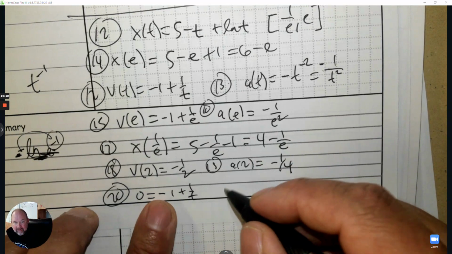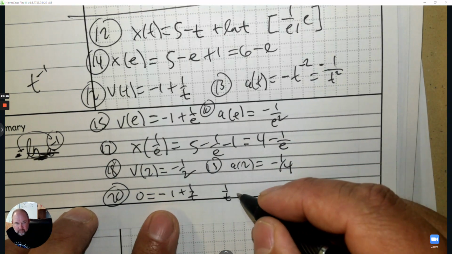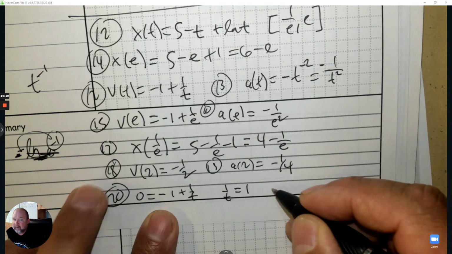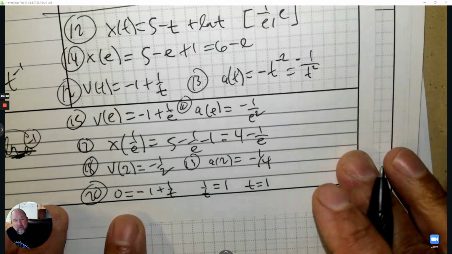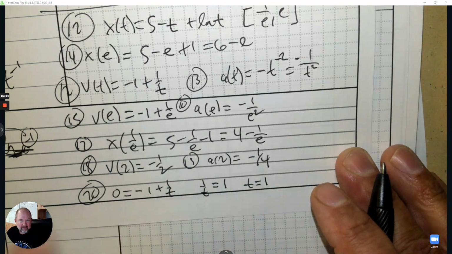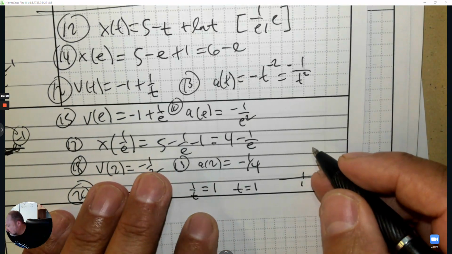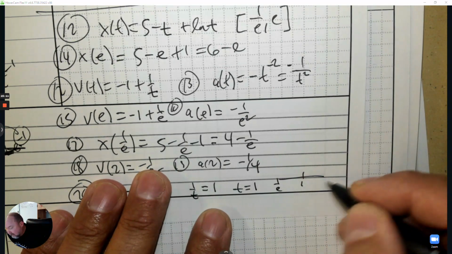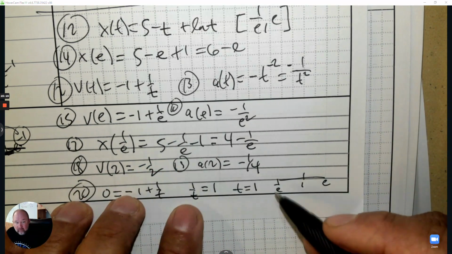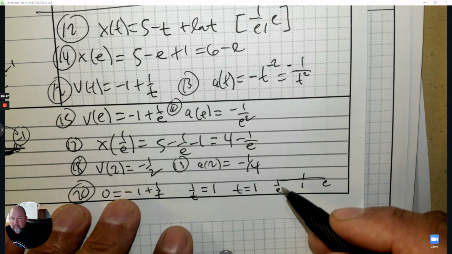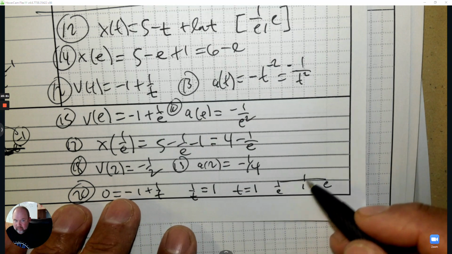So to solve this, add 1 to the other side. Cross multiply, and you can see it's when t equals 1, that it's at rest, because if you plug in 1, it answers 0. Anyways, draw a number line for 1. And it goes from 1 over e to e, which is like the fraction 1/2 to 2, kind of. 2.7, right? 1 over 2.7 to 2.7.